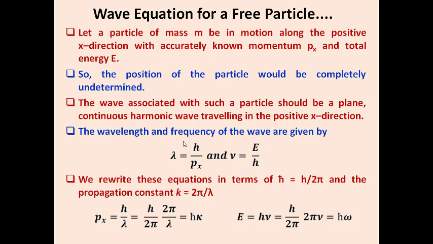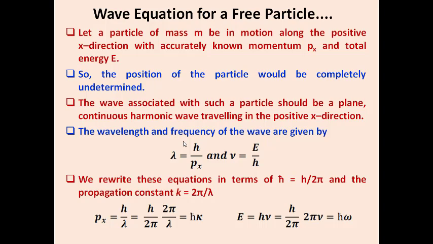Whenever you accept de Broglie's hypothesis, we also have the uncertainty principle. We say that once we accurately measure the momentum and total energy of the system, definitely we don't know the exact position of the particle. So we say the position of the particle is completely undetermined.